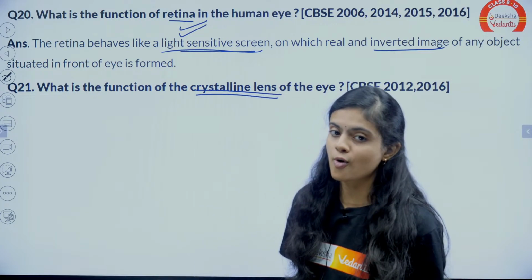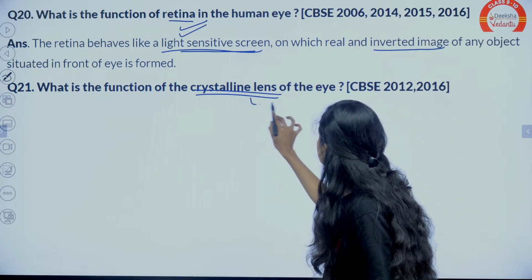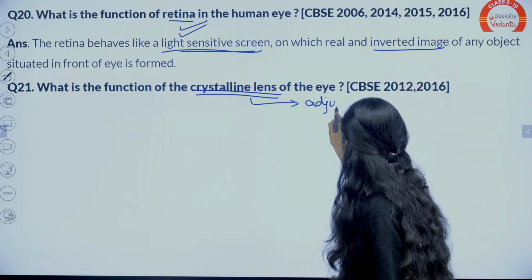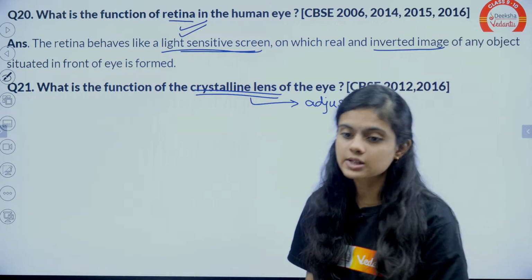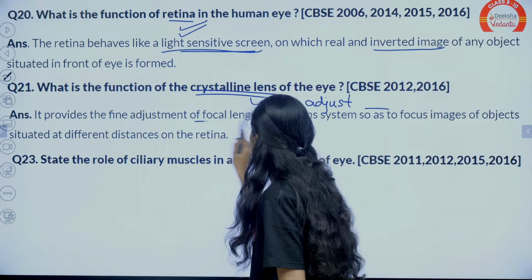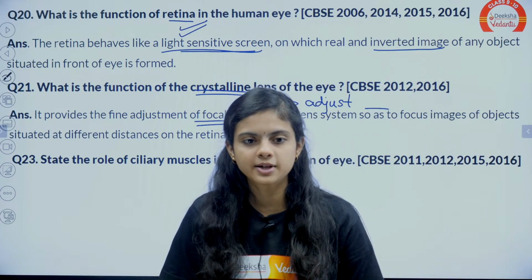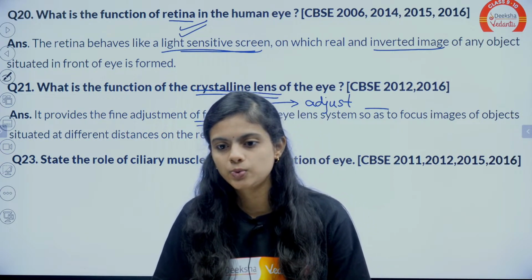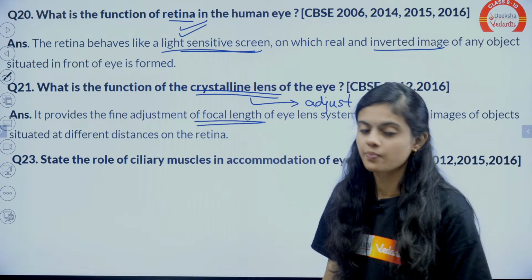Power of accommodation. Can it be more specific? Crystalline lens adjusts, yes, that is what we study in power of accommodation. It is used to adjust the focal length. Exactly, it is used to adjust the focal length. Power of accommodation concept. Okay, that's the right answer.